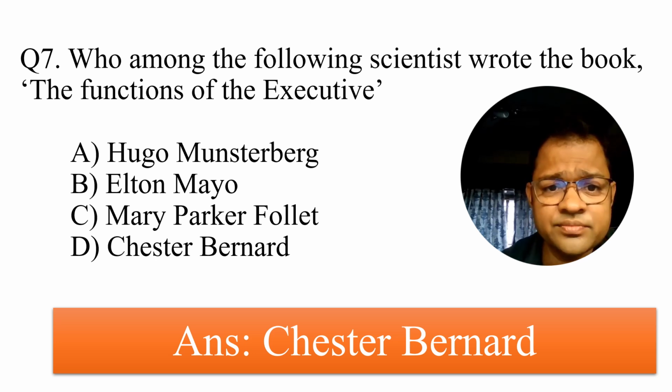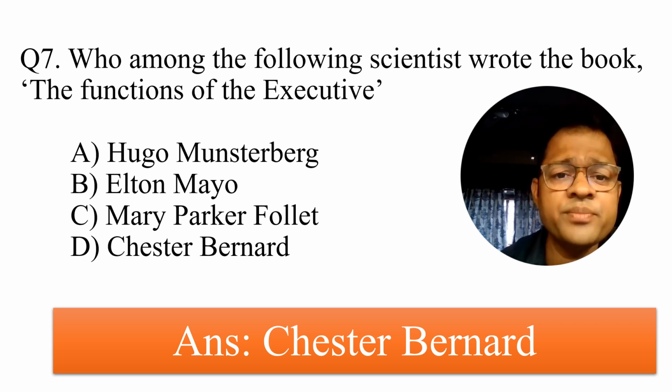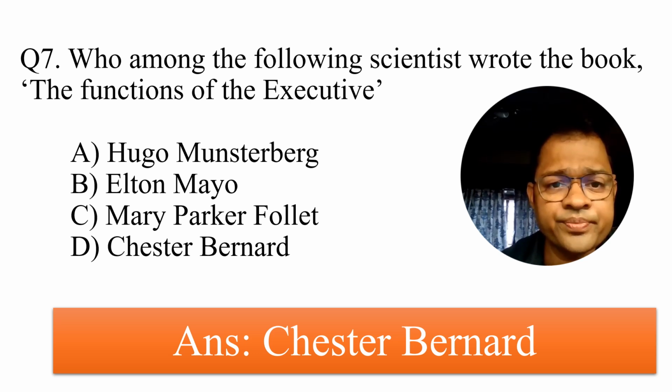He said that authority is essential and we should abide by the rules of authority, but without human relations or a human behavioral approach, you cannot improve organizational productivity. The human relations approach and the book The Functions of the Executive are the two important contributions of Chester Barnard.